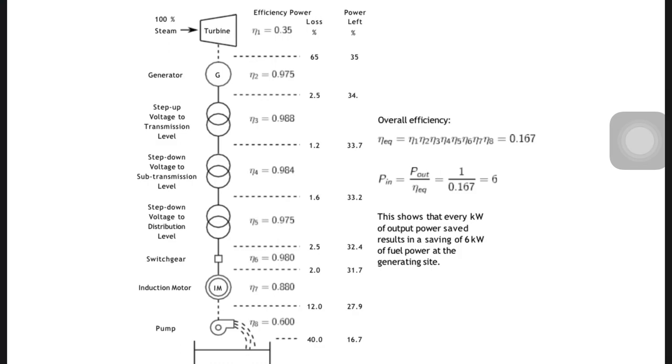But you can see if we generate 100% steam, from that whatever the turbine rotates, most of the energy is lost. We are not getting even 50% of the energy. If you have 100% steam, then the efficiency of the power is only 0.35%.